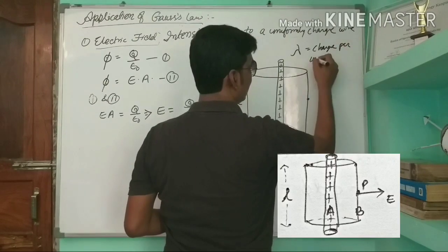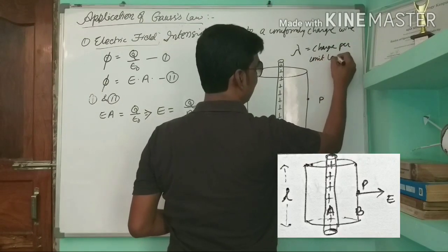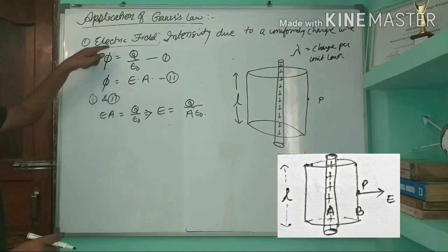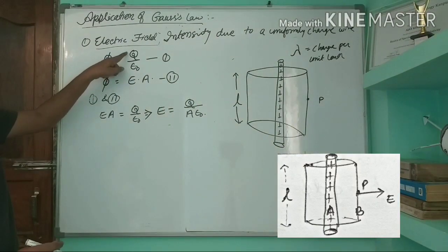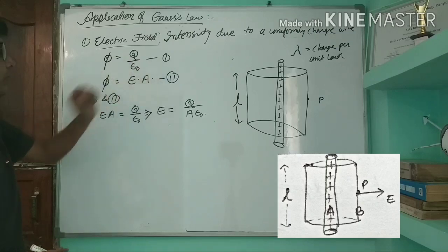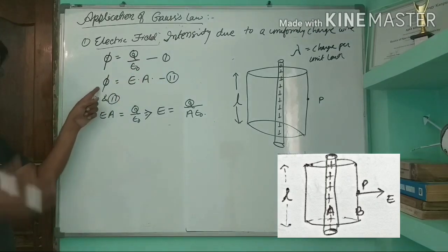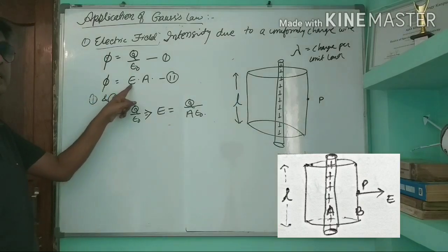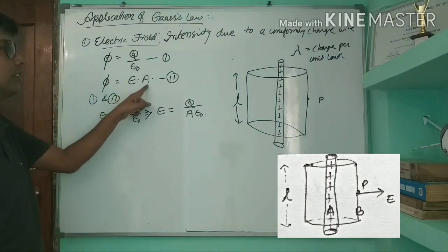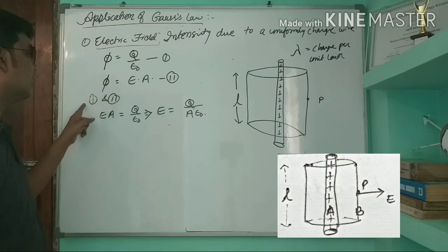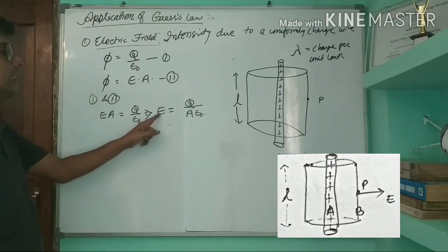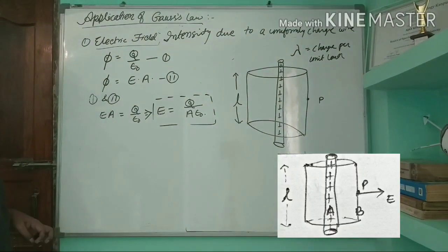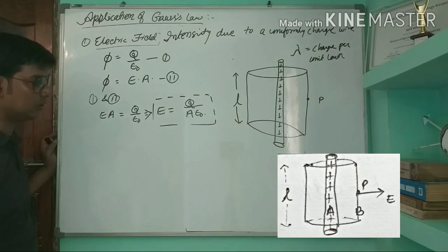Here, in the same way, from the Gauss theorem, phi will be equal to q by epsilon 0, equation first, and again we know phi, the electric flux, will be equal to the electric field intensity into the surface area, equation second. From equations first and second we get E equal to q upon A epsilon 0.